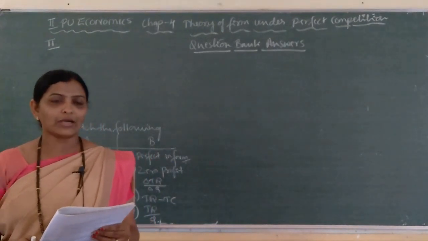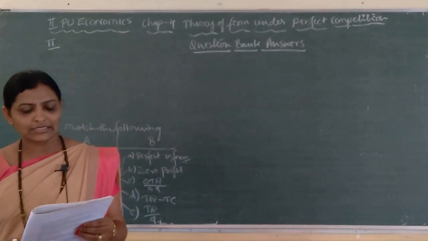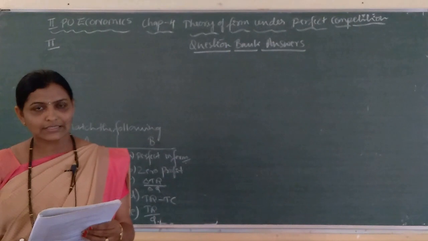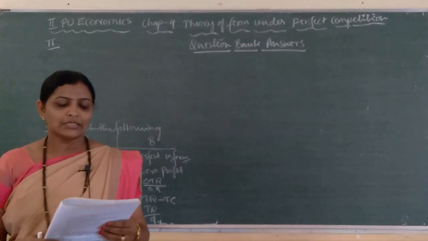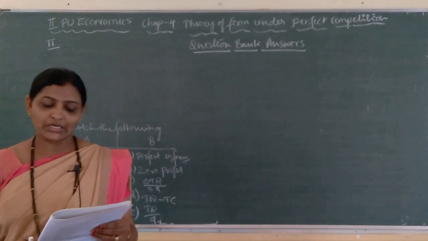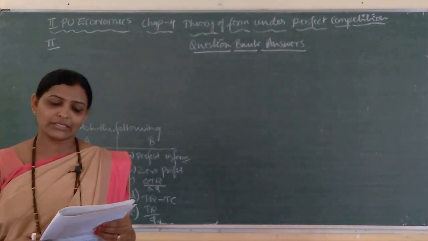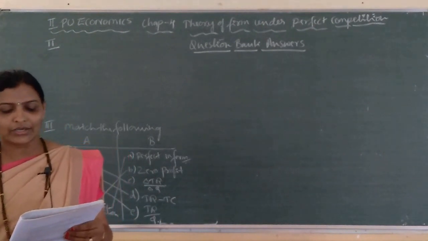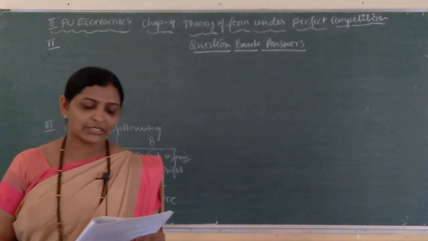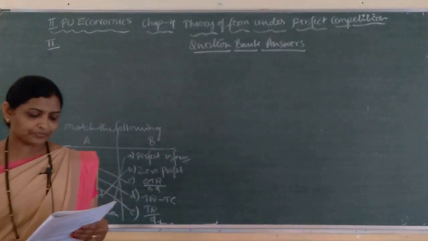You know the meaning of what is marginal revenue, what is AR and what is TR, isn't it? We did not learn about fixed revenue in this chapter. So, here the increase in total revenue for a unit increase in output, that is the meaning of which concept? Marginal revenue. So, the right answer is A, marginal revenue.